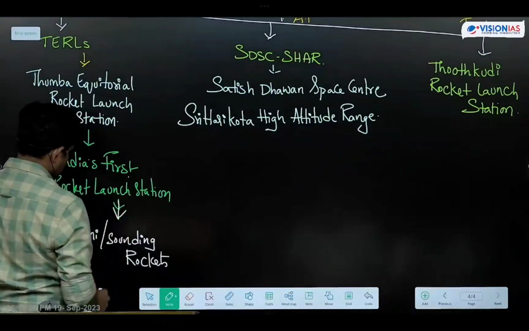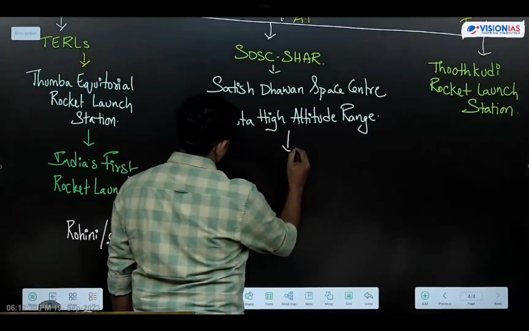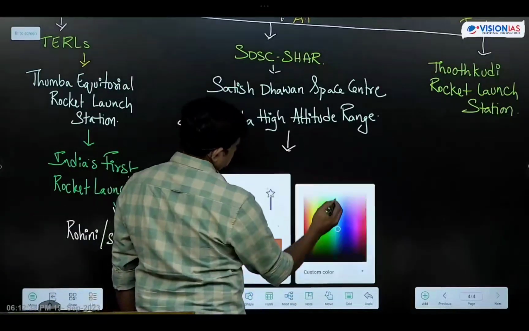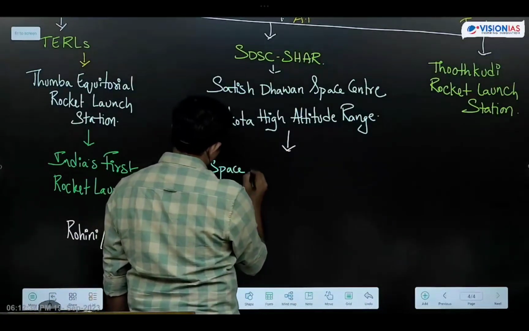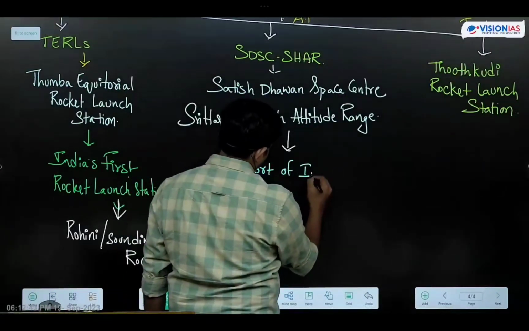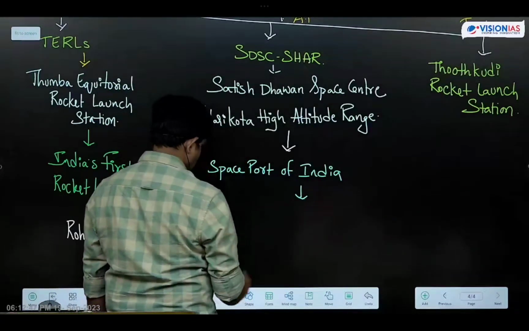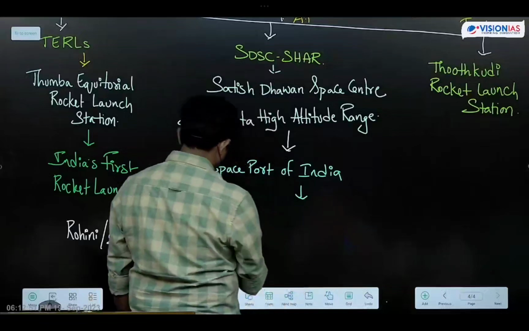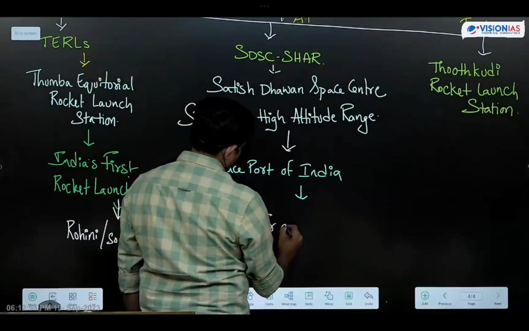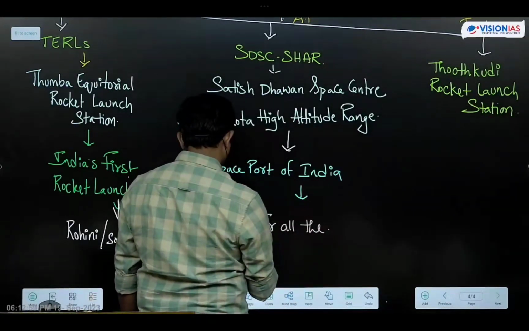SHAR is popularly known as the Spaceport of India, and it is used for all the commercial launches.